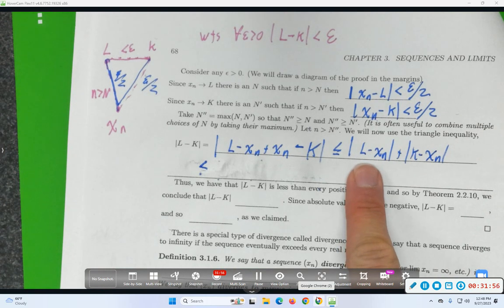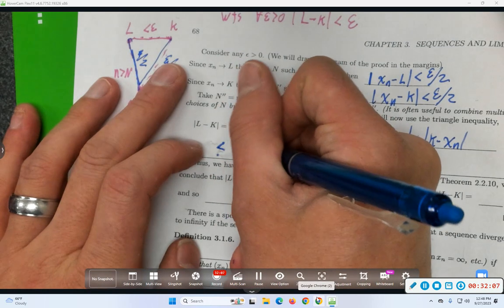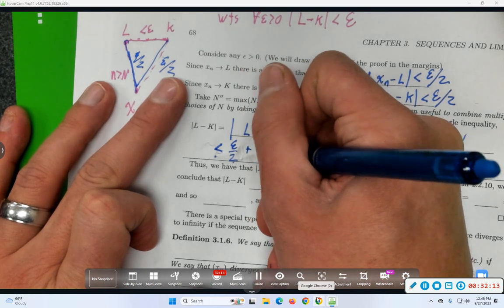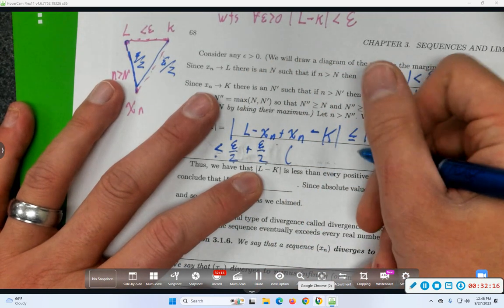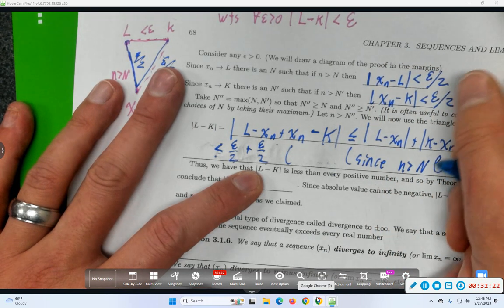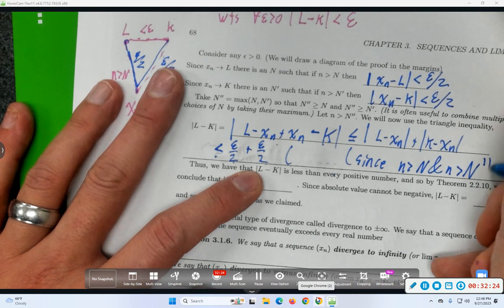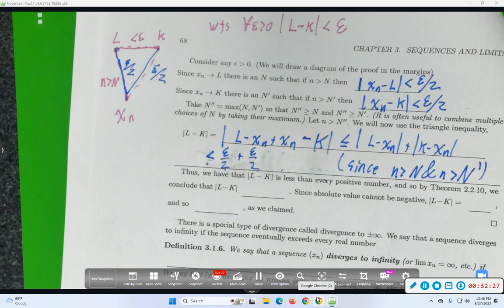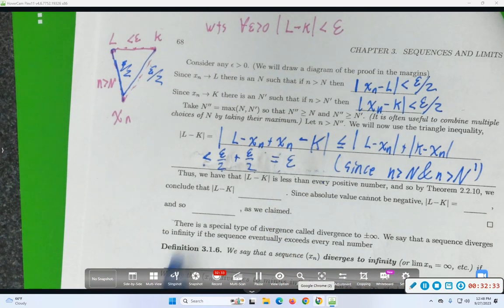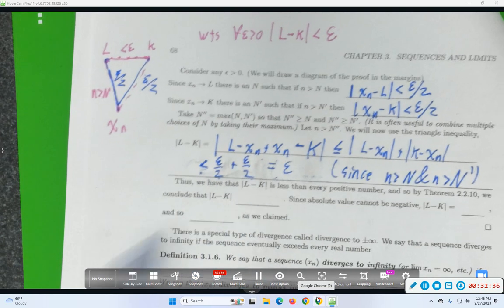So, L minus xn, do I know that that's less than something? Epsilon over 2? Do I know this is less than something? Epsilon over 2. And maybe I'll put this since little n is bigger than big N, and little n is bigger than big N prime. And what's the point? What's epsilon over 2 plus epsilon over 2 equal to? Epsilon. All right. So we've now shown that absolute value of L minus K is less than epsilon for every choice of epsilon.